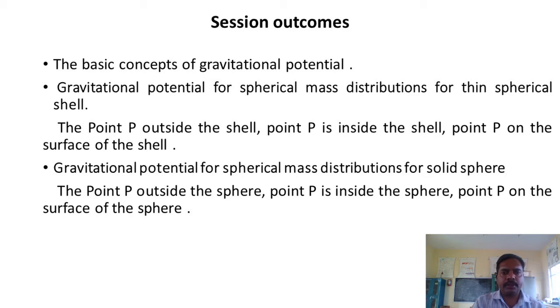Likewise, gravitational potential for spherical mass distribution for a solid sphere: the point P outside the sphere, point P inside the sphere, and the point P on the surface of the sphere.